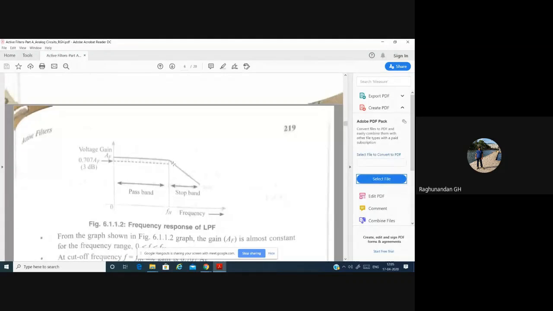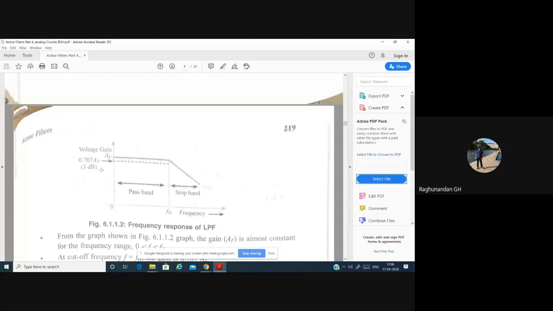It has to slowly decrease. The gain has to decrease towards zero. If it suddenly goes to zero, that might affect the operation of the device. So for different kinds of applications, we prefer that the gain should not suddenly become zero. We want the gain to decrease slowly, a slow slope. That's why we go for the Butterworth filter. To get flat and to get a gentle slope, we go for the Butterworth filter.